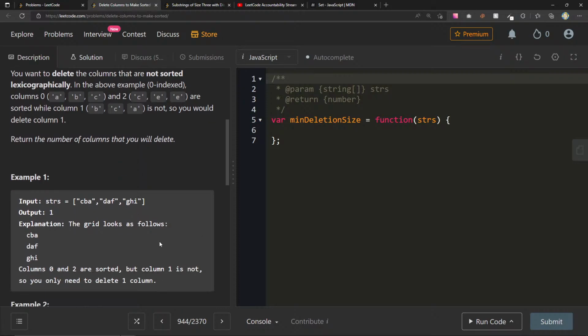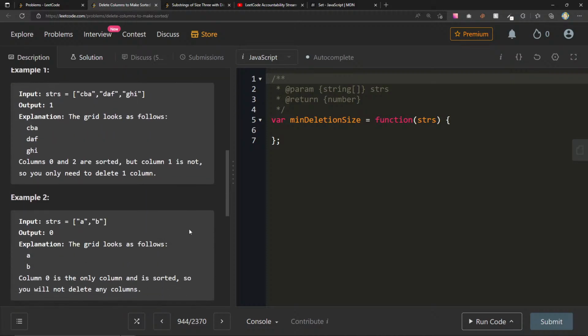The grid looks as follows. Okay, columns 0 and 2 are sorted, but column 1 is not. So you need to delete one column. ab, ab, column 0 is the only one left. Okay.